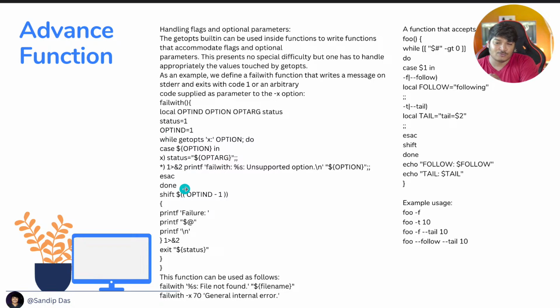I will not go into very much detail because it's a very advanced use case. If you want to supply some custom flags or options, you might want to explore more about this. I don't want to go through every single part, otherwise you might feel overwhelmed. Just understand that these features are there. You can supply custom parameters, named parameters, and optional parameters in a function. So this is how you can do it.